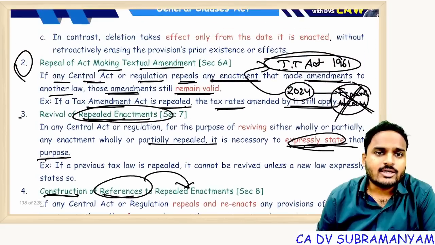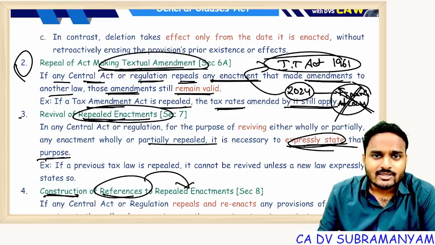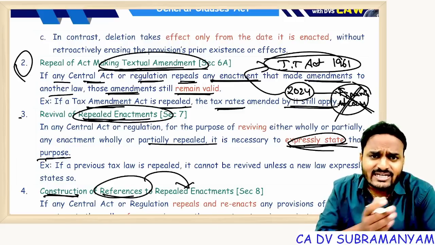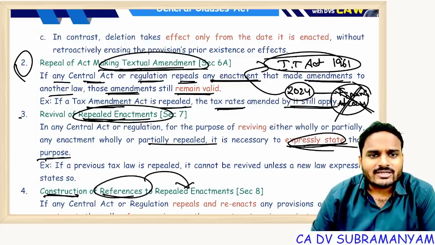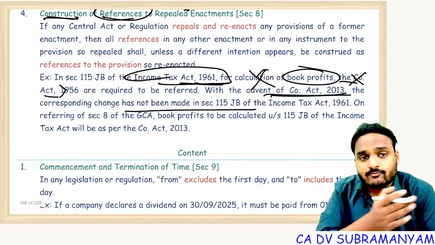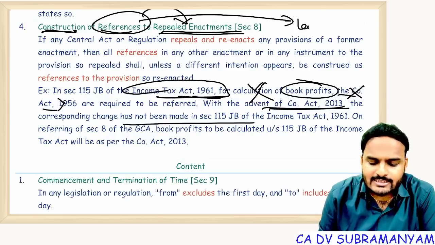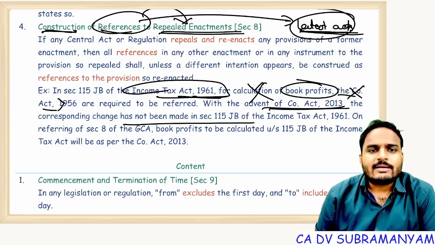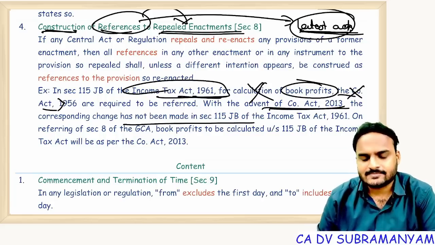Getting my point? So if an enactment is getting repealed, wherever references were used, those laws where references are there are still in force only. They won't come to an end. And repealed enactment references will be updated to the latest acts. Unless a different intention appears, repealed enactment references shall be automatically updated to the latest enactments.